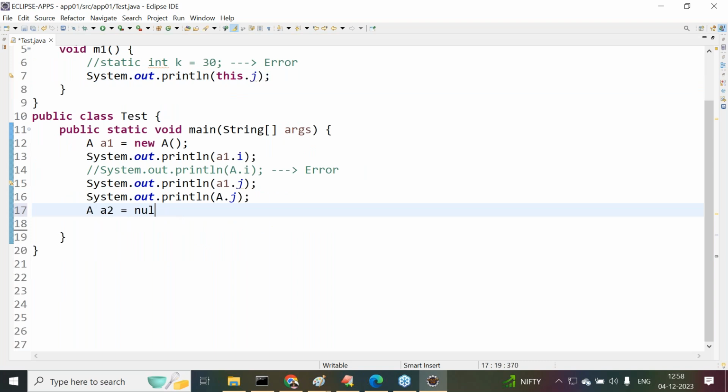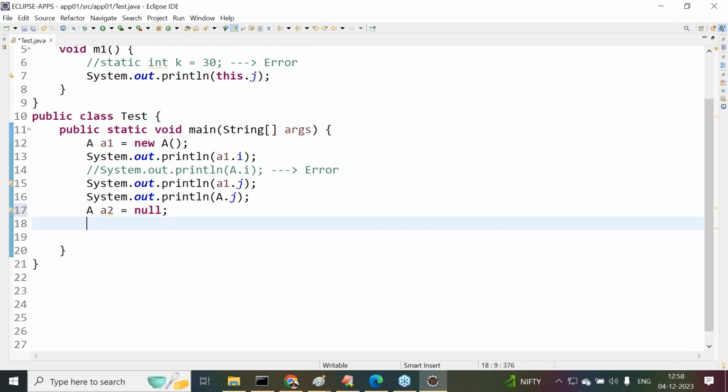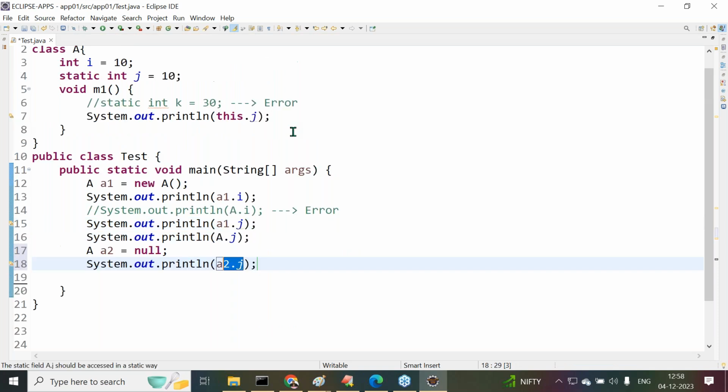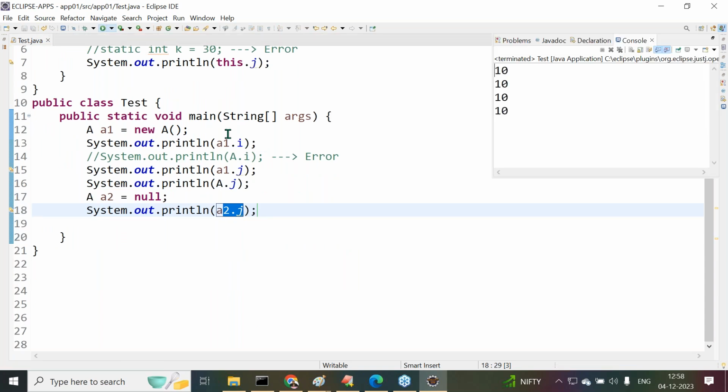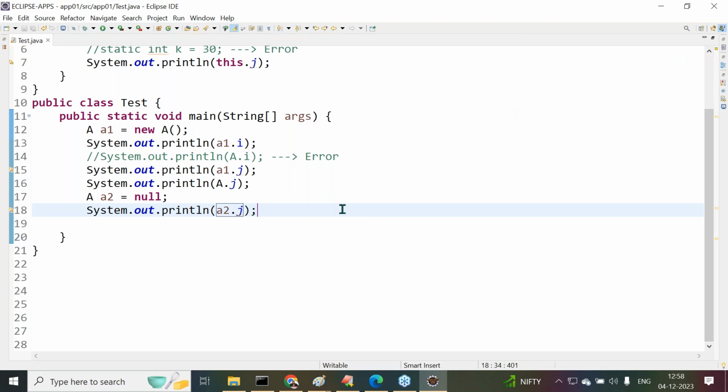A2 is equal to null. Null is the value we are getting. System.out.println of A2.j. What kind of variable is the j variable? Static variable. Are we getting any exception here? No exception we are getting. 10 is the output we are getting.